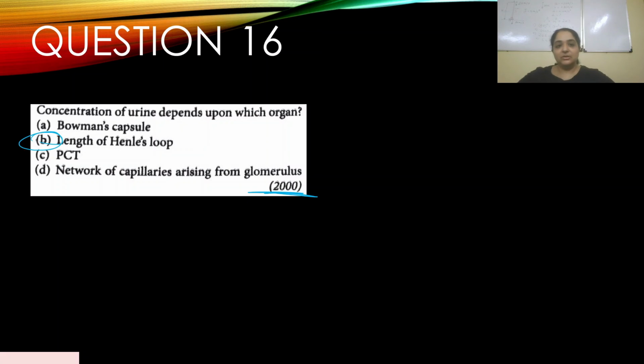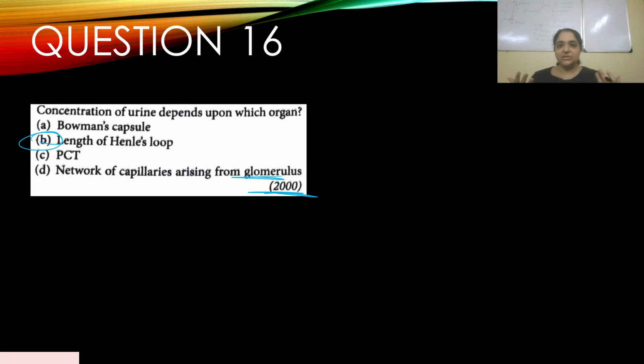Of course, when you're talking about the network of capillaries arising from the glomerulus, actually it is the vasa recta which helps in the countercurrent exchange. They are present in the medulla region along with the loop of Henle. They are in close proximity with the loop of Henle, and that is where countercurrent exchange happens.